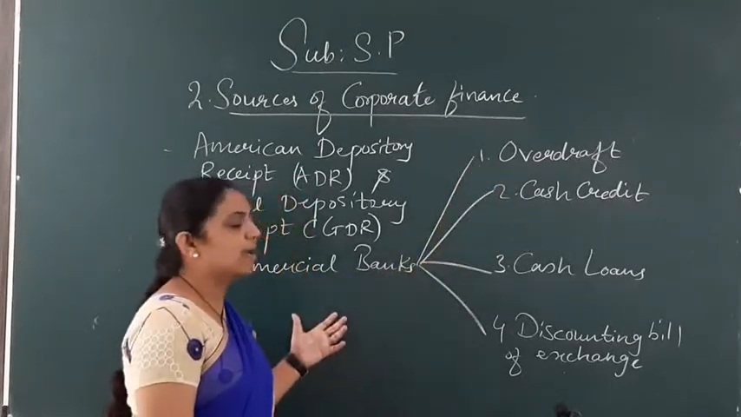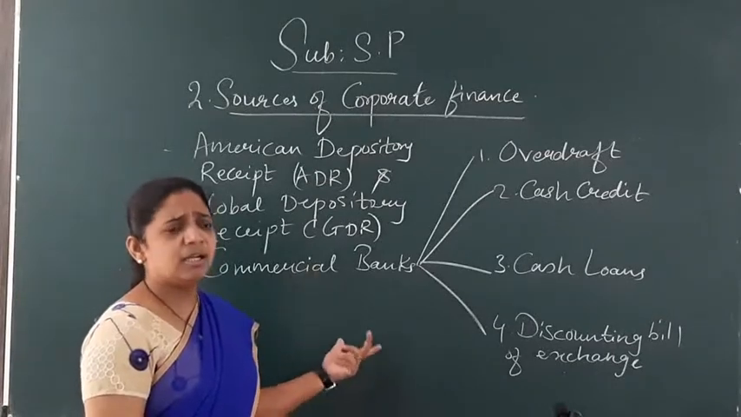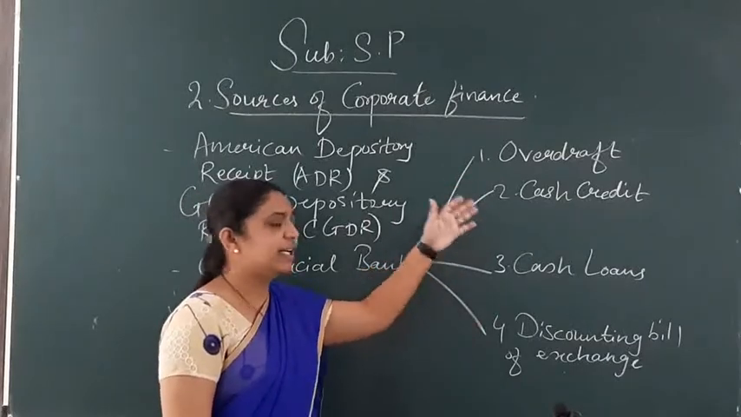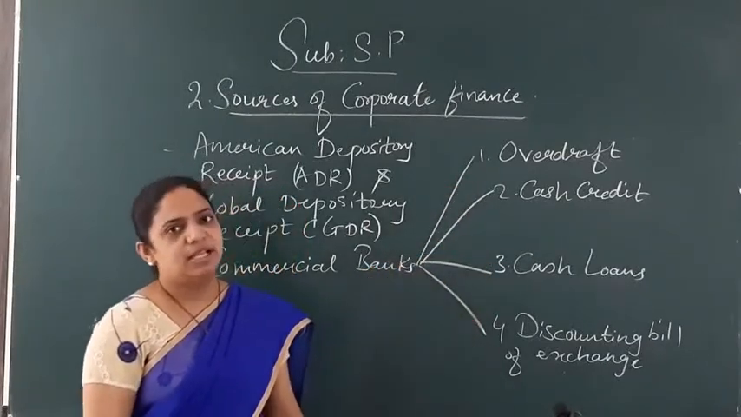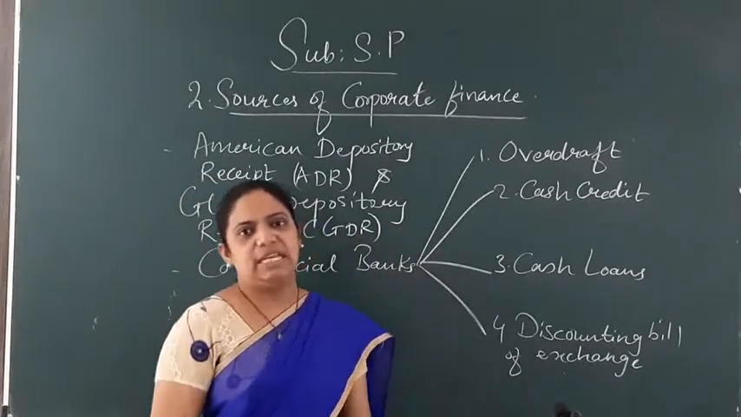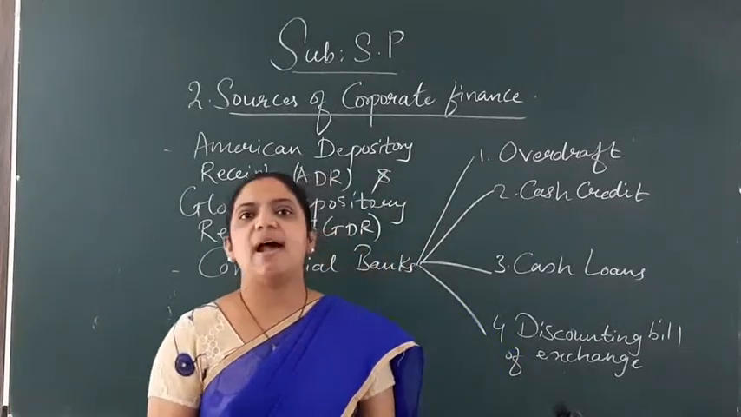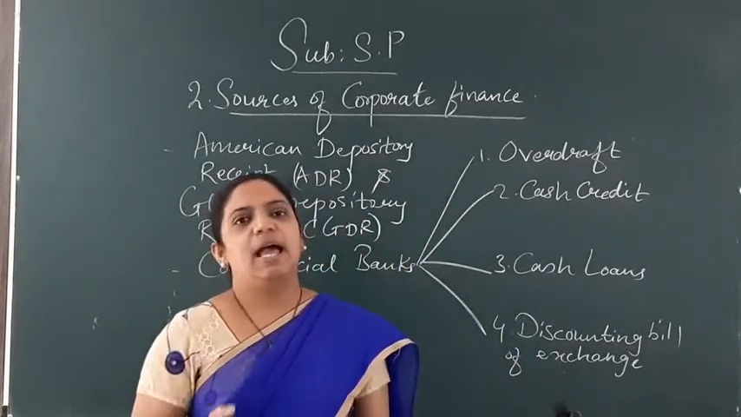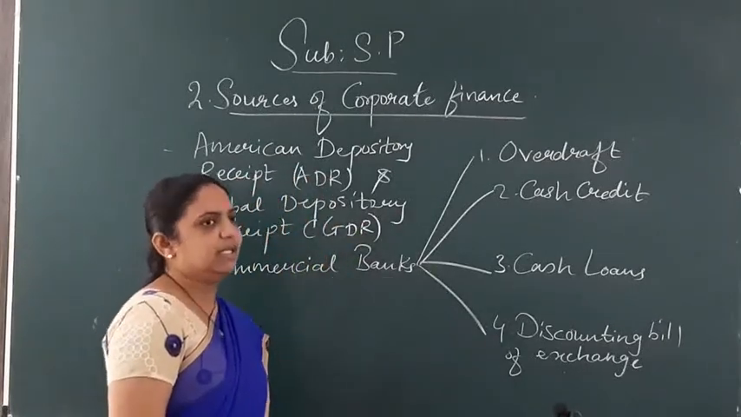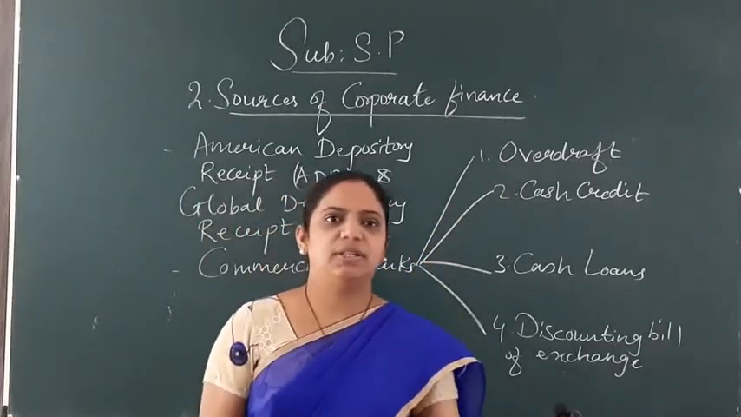So commercial banks provide various types of facilities to the company related to disbursement of credit, which are divided into 4: overdraft, cash credit, cash loan, and discounting bill of exchange. We have seen point number 1, overdraft. So today we have seen ADR, that is American Depository Receipt, and GDR, Global Depository Receipt, and we have seen commercial bank meaning and various types of disbursement. In that, point number 1 we have seen was overdraft. We will continue this in the further lecture. Thank you.